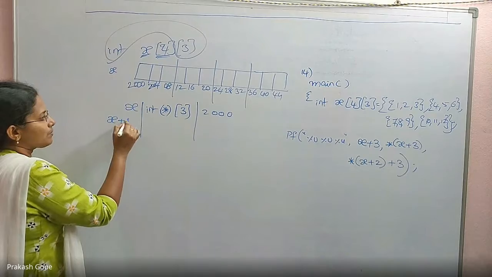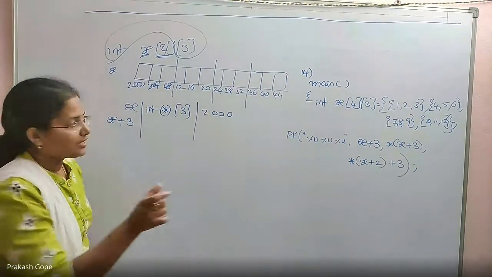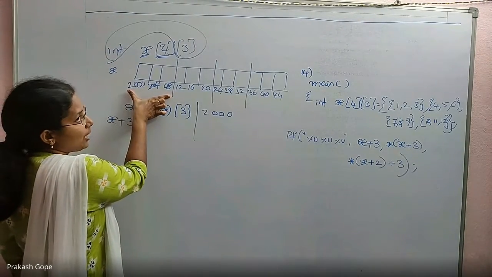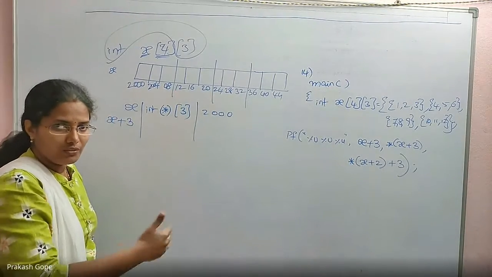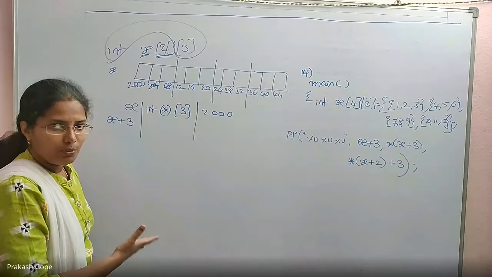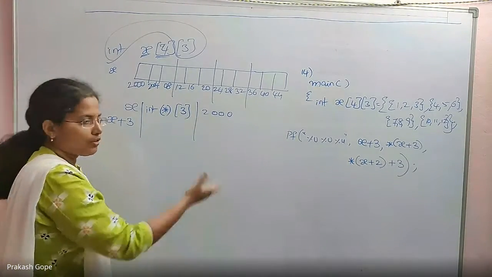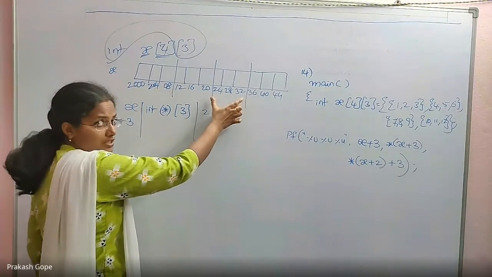Now I am saying X plus 3. If it is X plus 1, X is a pointer for an integer array of size 3. X plus 1 is a pointer for the next integer array of size 3. Whatever is its type, it is a pointer for an integer array of size 3. X plus 2 is the next integer array's address.